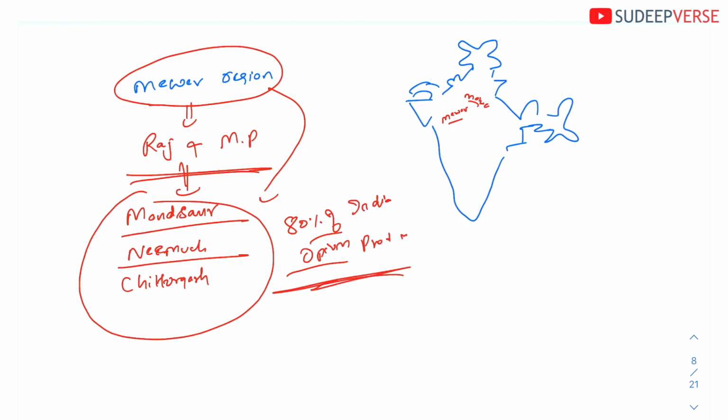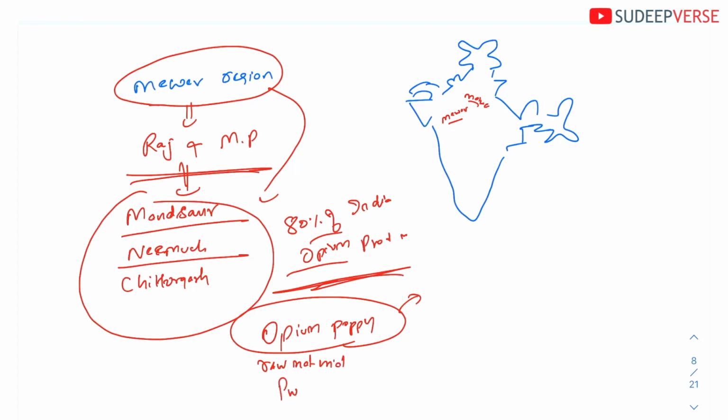Now, one more piece of information you should know is, from the opium poppy raw material, I can produce two things. One is opium gum, and another is something called concentrate of poppy straw.